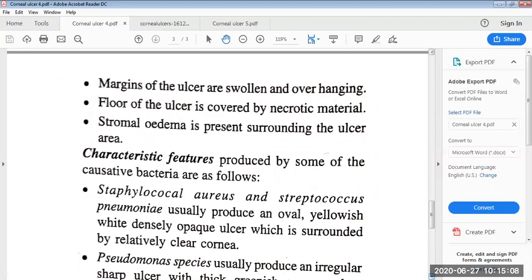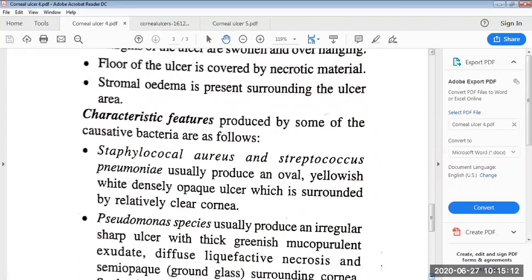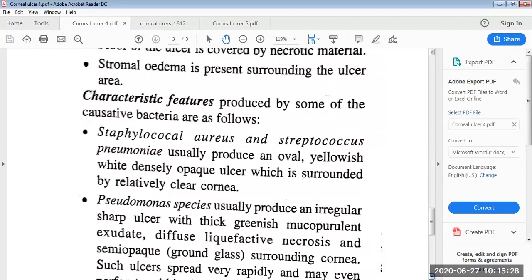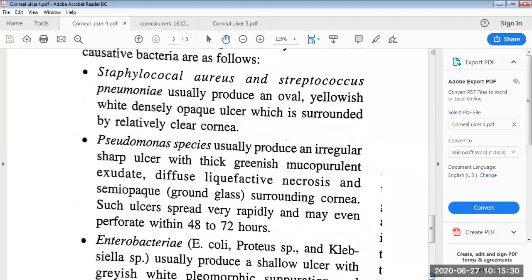The Pseudomonas species usually produce an irregular ulcer with thick greenish mucopurulent exudate, diffuse liquefactive necrosis, and semi-opaque, ground glass surrounding cornea. Such ulcers spread very rapidly and may even perforate within 48 to 72 hours.